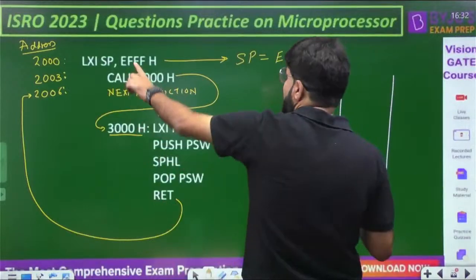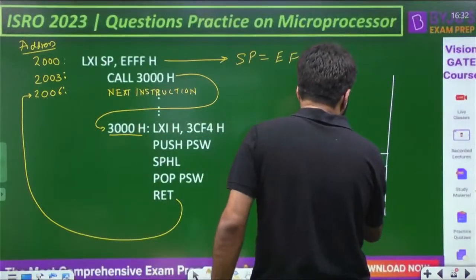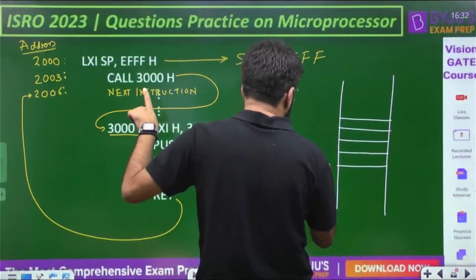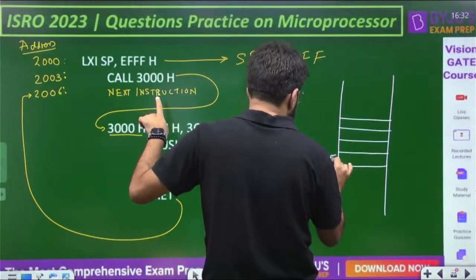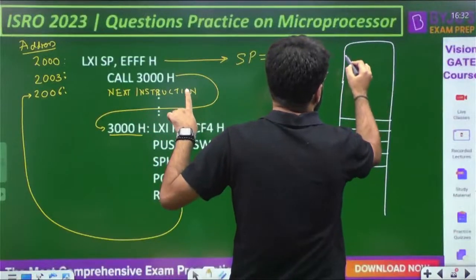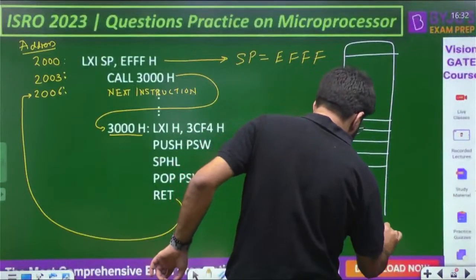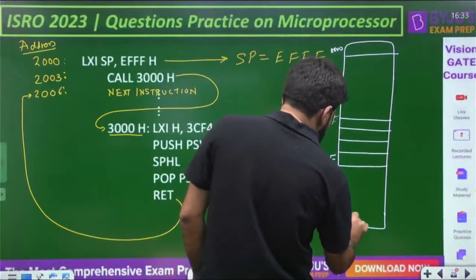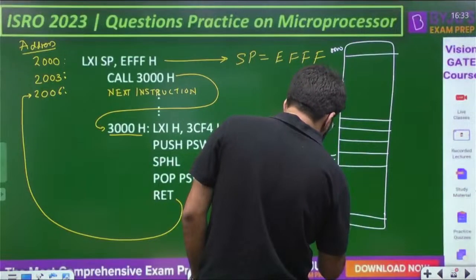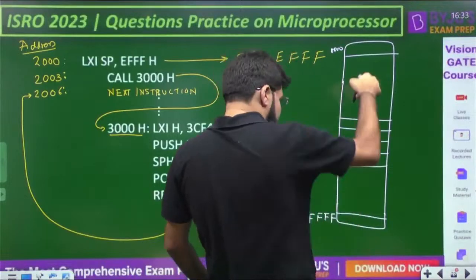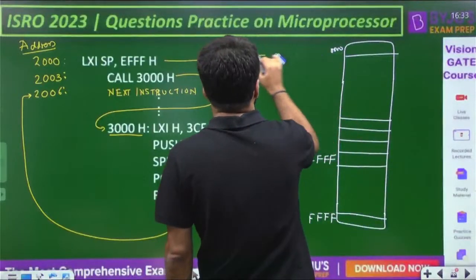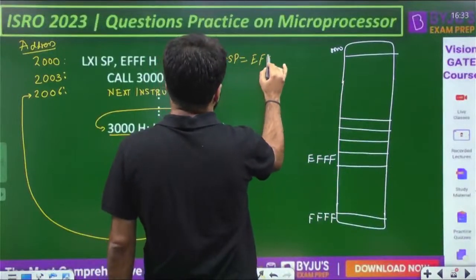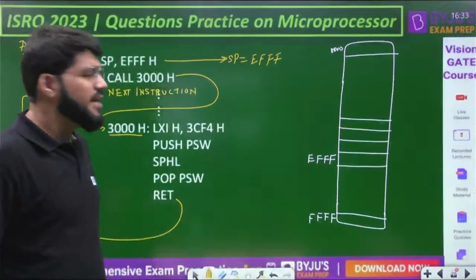To use the stack memory, I already initialized the stack pointer. Stack pointer is pointing towards the stack memory. And what is the initial value? EFFF. Let us consider this memory array. Assuming the initial address is 0000 and, because it's a 16-bit address, all ones means in hexa FFFF, that is going to be the last address. In this way, I have taken it in increasing order. Stack pointer is initialized with EFFF.